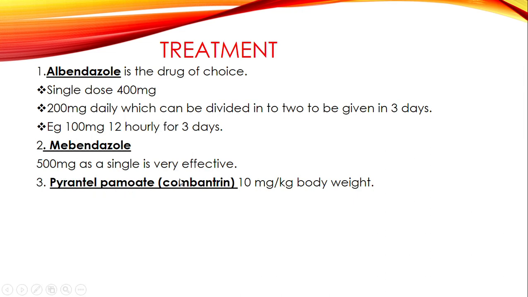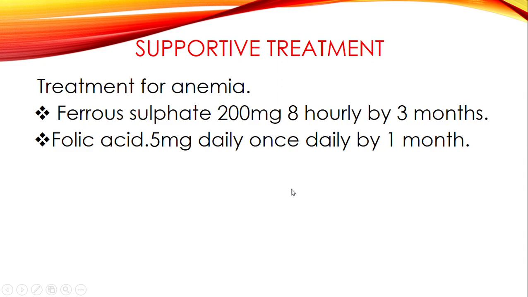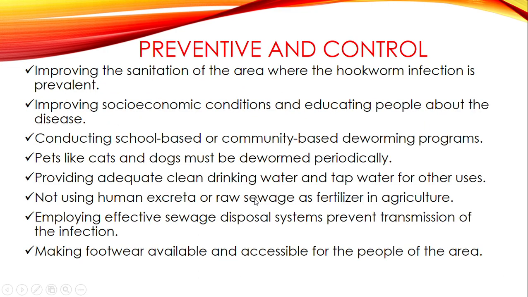So the third drug is combantrin, which can also be given at 10 milligram per kg body weight. So when it comes to supportive treatment, especially when this child has presented with signs of anemia, or when the hemoglobin level is low, we are going to give supportive treatment of ferrous sulfate, which can be given 200 milligram 8 hourly for 3 months, or folic acid, which can also be given 5 milligram daily orally for a month.